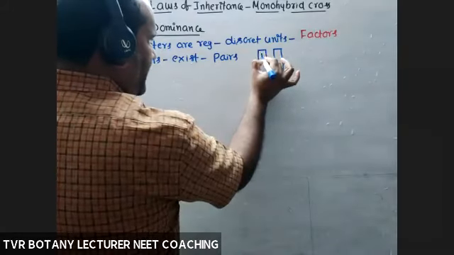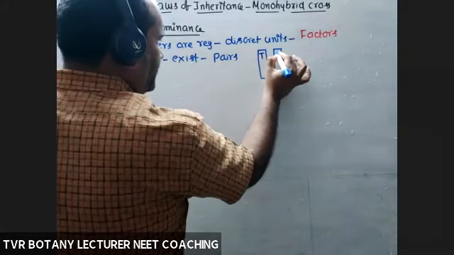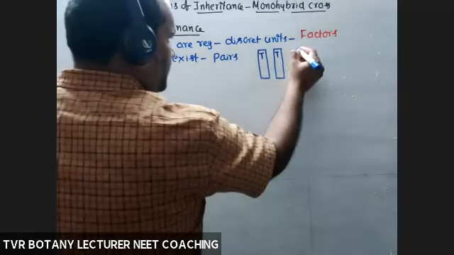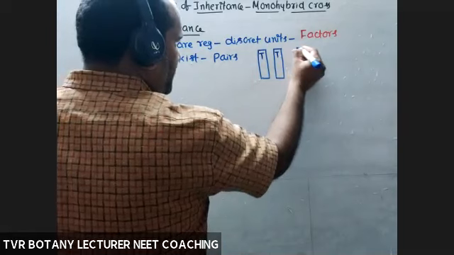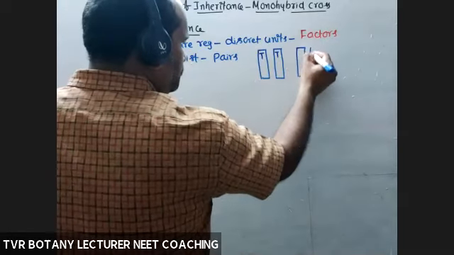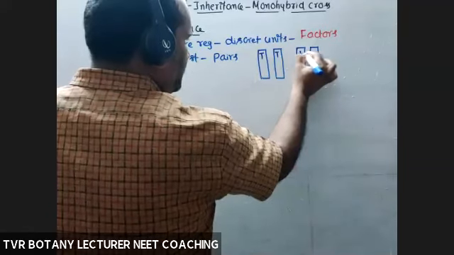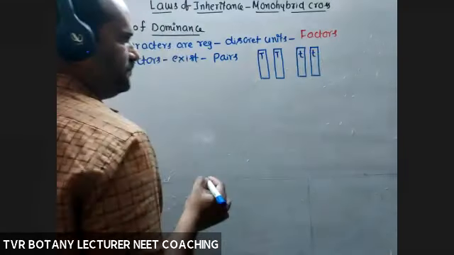For example, here capital T, here capital T. This is one pair of alleles. And the second homologous pair, small t, small t.